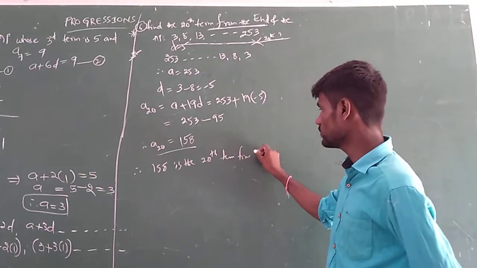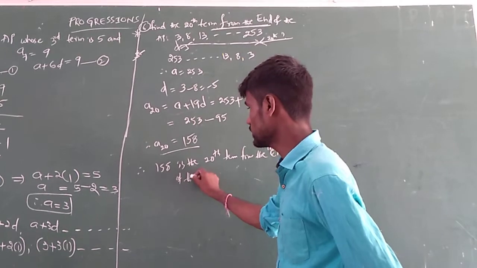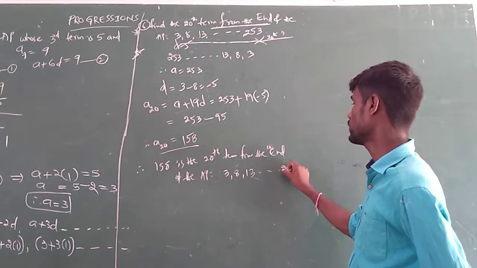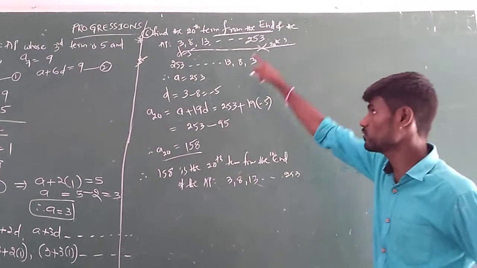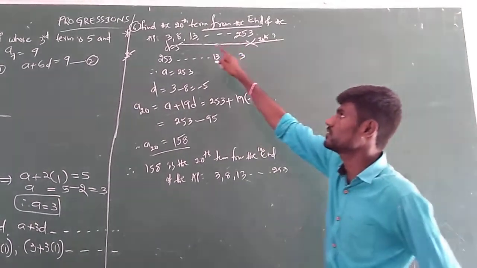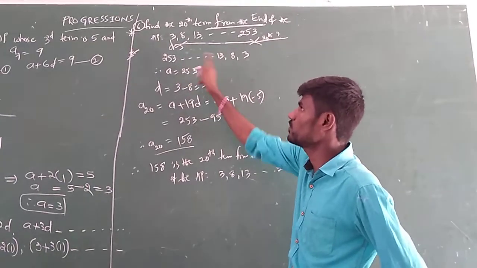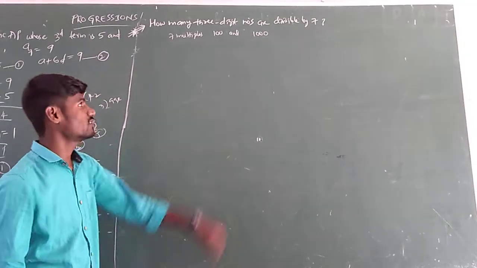But from the end of the given AP. What is the given AP? 3, 8, 13 and so on, ending at 253. The final statement you have to write in this form. Remember this procedure is important. From the end means you just take the D value opposite to the given one and apply it to the obtained one. That's it. Okay students, here is one more type of problem.